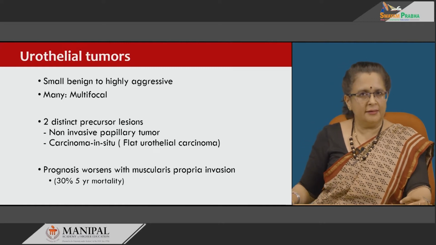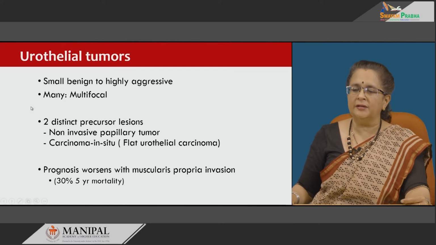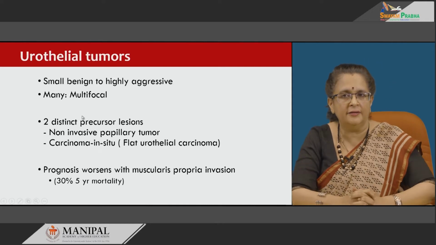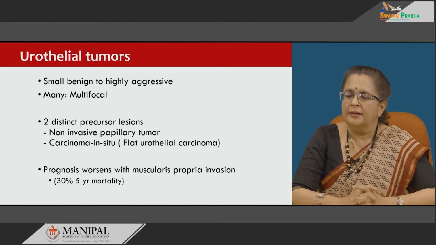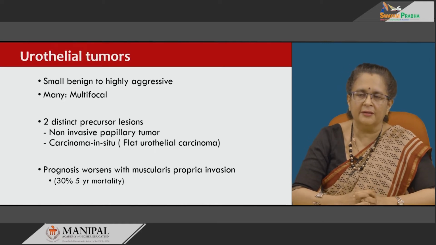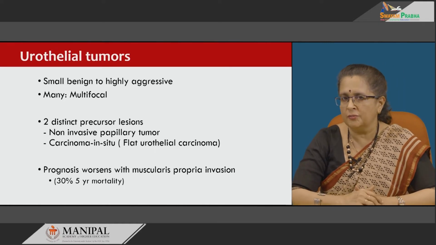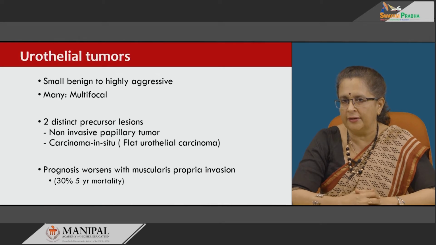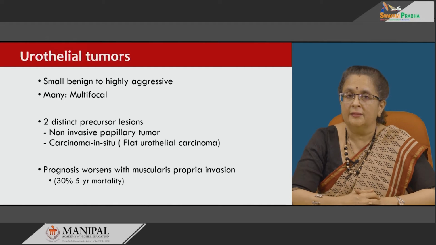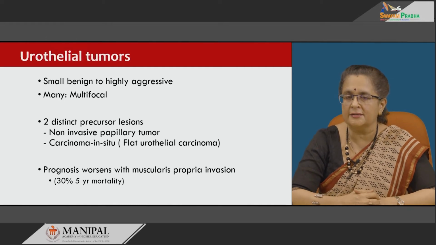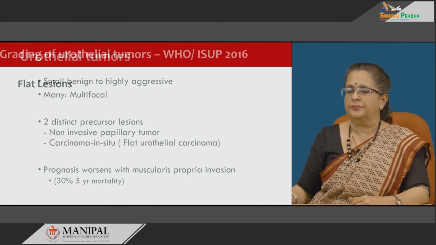Now, as I said earlier multiple times, there are 2 distinct precursor lesions. You have the non-invasive papillary tumor, then you have the carcinoma in situ, which is flat. Then prognosis worsens with muscularis propria invasion, so much so that the 5-year mortality for these cases with muscle invasion, also known as muscle invasive bladder cancer, is almost 30%.